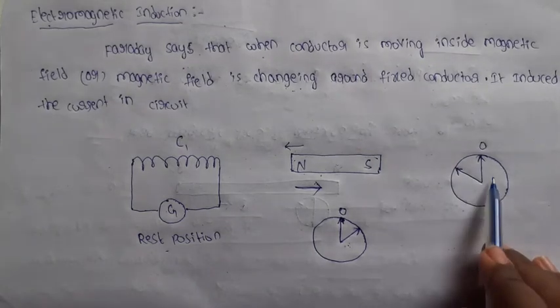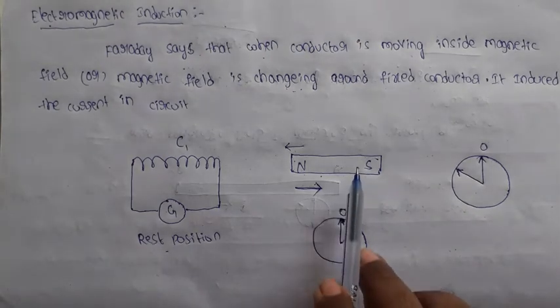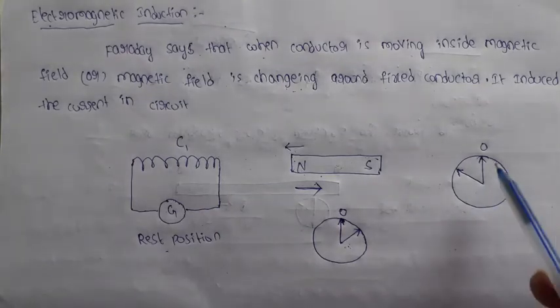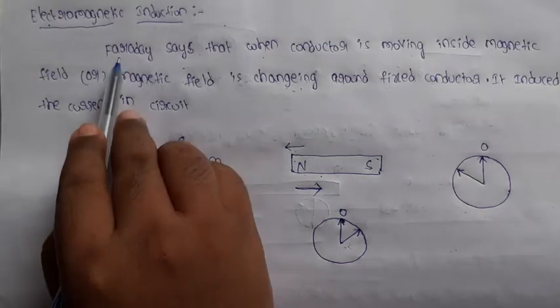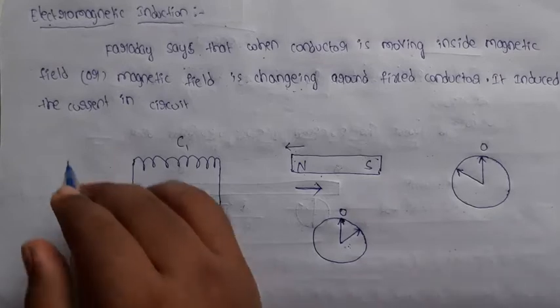That means induced current is developed in the circuit, whether the magnet is moving towards the coil or away from the coil. This is the first experiment explained by the scientist Faraday. From this experiment, what are we understanding? This is the first experiment.